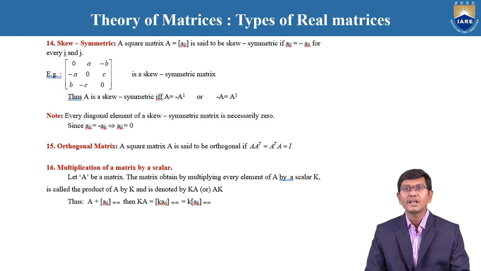Therefore the product of A into A transpose is equal to A transpose into A, which is equal to the resulting matrix I, that is, the unit matrix. Such a matrix is called an orthogonal matrix. And next one, that is the multiplication of a matrix by a scalar.